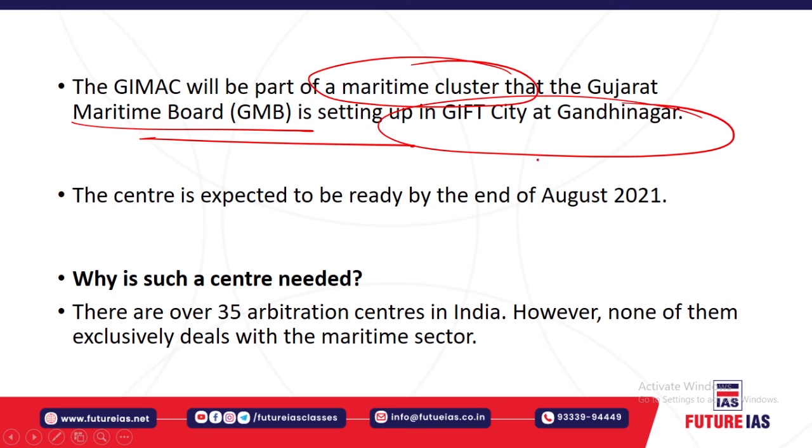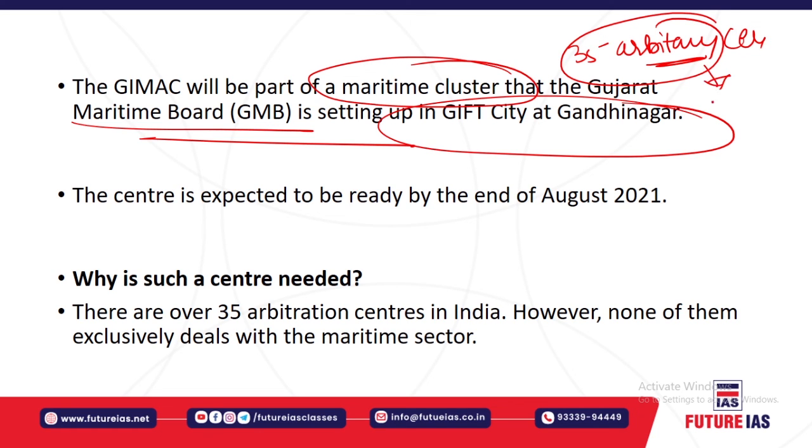In India you have around 35 arbitration centers for arbitration and mediation, but none of them deals exclusively with the maritime sector. This Gujarat International Maritime Arbitration Center will deal exclusively with arbitration and mediation of the maritime sector.